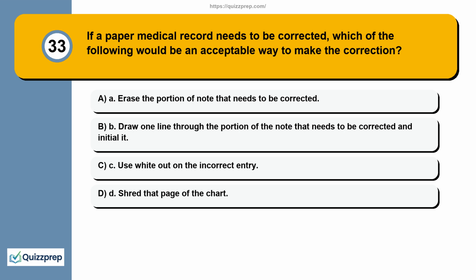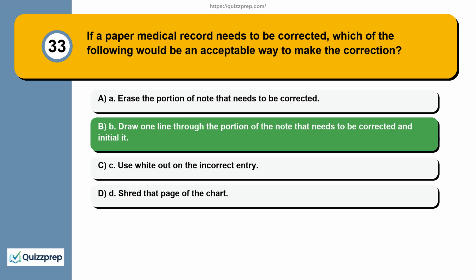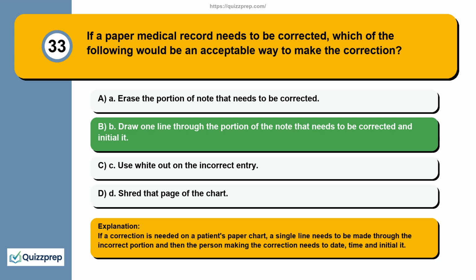Question 33. If a paper medical record needs to be corrected, which of the following would be an acceptable way to make the correction? A. Erase the portion of note that needs to be corrected. B. Draw one line through the portion of the note that needs to be corrected and initial it. C. Use whiteout on the incorrect entry. D. Shred that page of the chart. If a correction is needed on a patient's paper chart, a single line needs to be made through the incorrect portion and then the person making the correction needs to date, time and initial it.